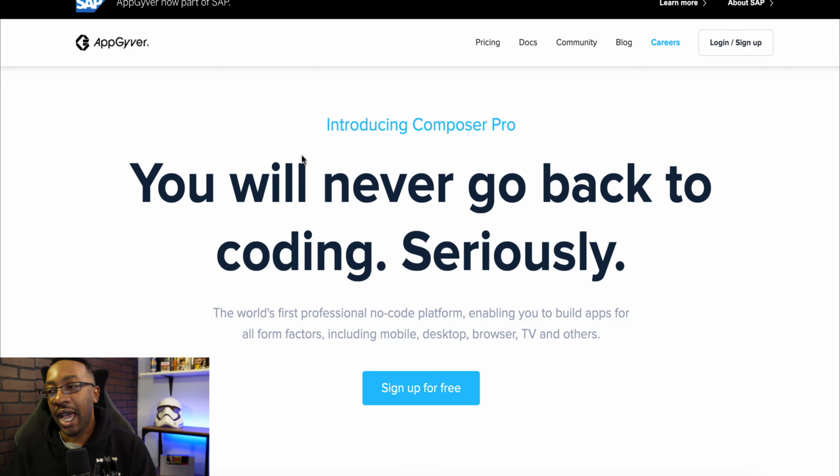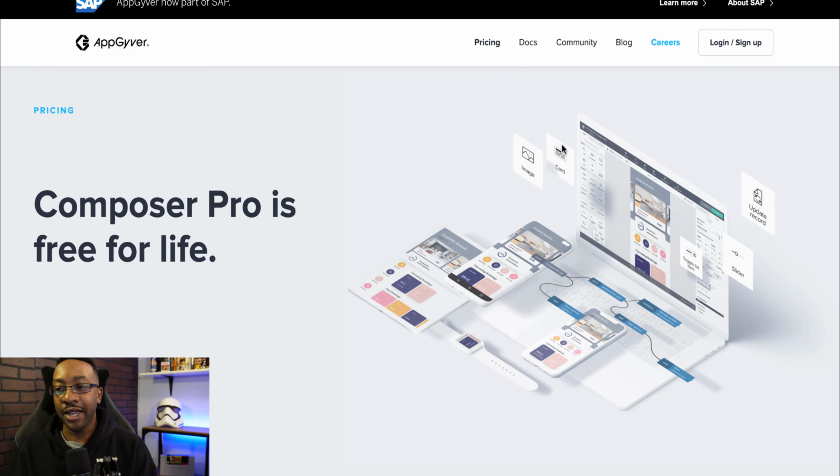Let's look at pricing. AppGyver, it's pretty simple. The Composer Pro is free for life. This is even an update where there used to be an upper bound of how many millions of dollars before they charged you. They just changed it. AppGyver, it's free for life. There is something to note that they've changed as well at the end of July or August of 2021, that now you cannot use their database. Before, it was an option where you could use something external like Xano or something like that. This is free for life, but to be able to have a database, you have to use a third party.